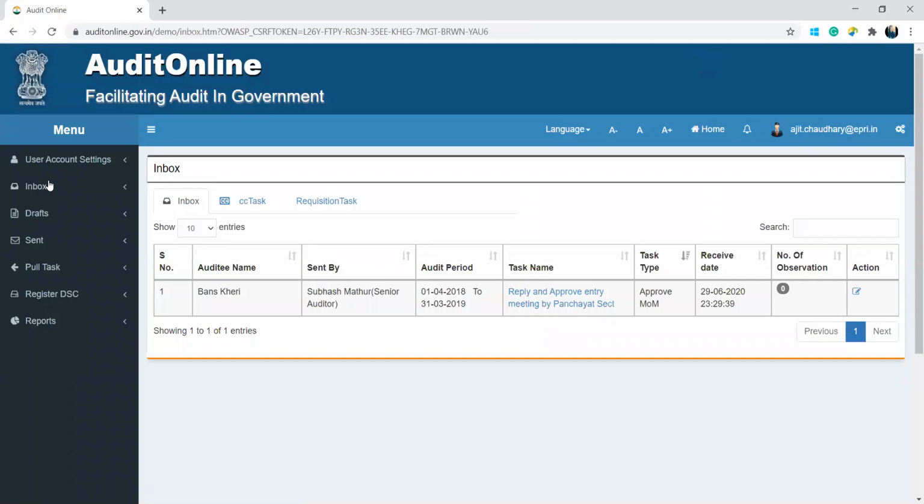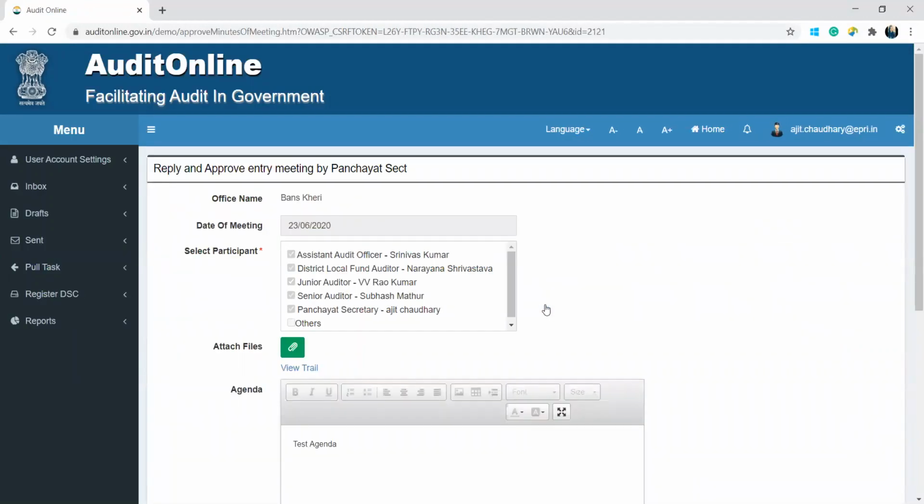Here we can see the list of letters will appear in a grid format. As we can see, the auditee name is Banskeri and it is sent by Subhash Mathur, who is a senior auditor, along with the audit period and other details. Also, we can see there is a link to take action on the letter. We will click on that.